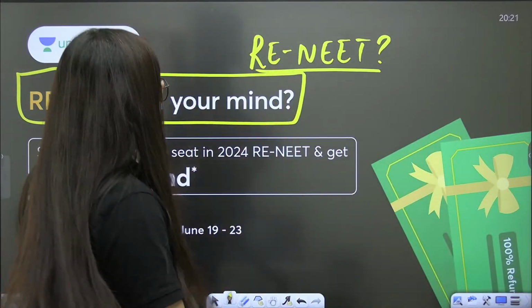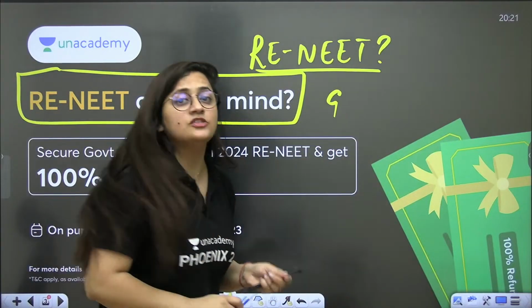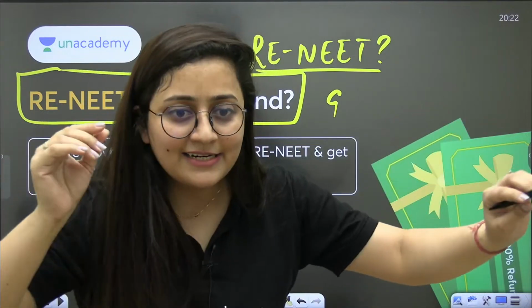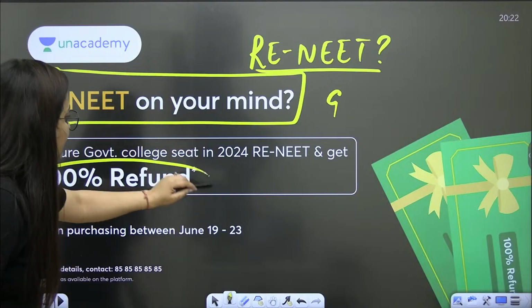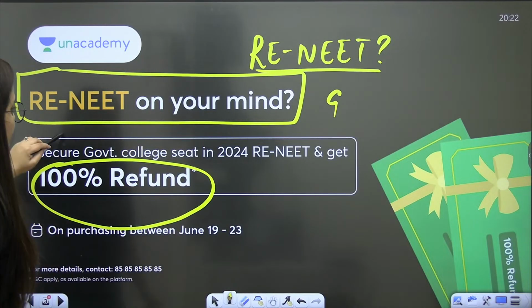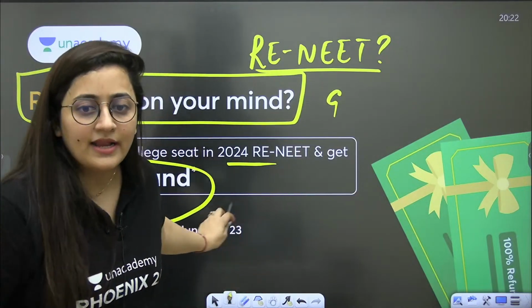If you get a chance to write the exam again and you get selected, you have to provide us your counseling certificate saying, yes ma'am, yes sir, we got selected in this particular college, thank you so much for your support, and we will provide you the refund. So here you can see: secure a government college seat in 2024 re-NEET if it occurs, and you will get the money back.